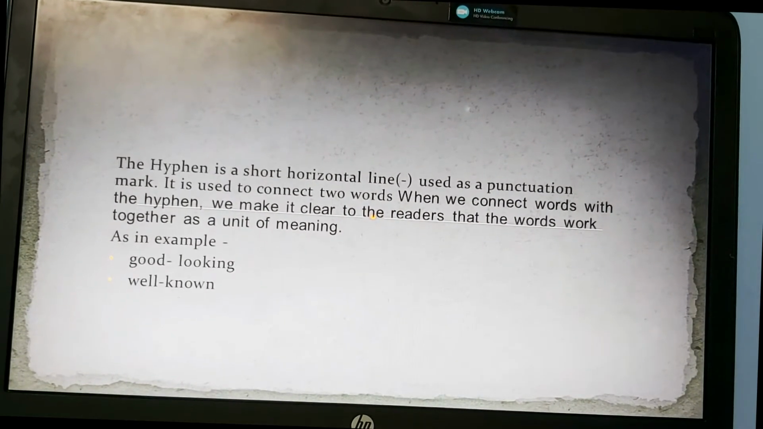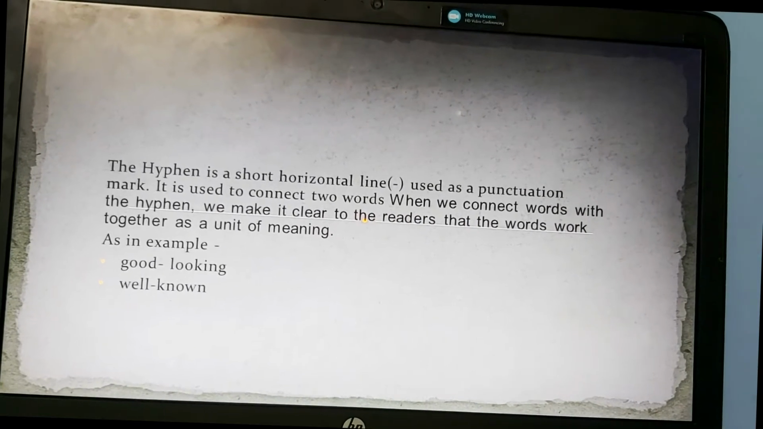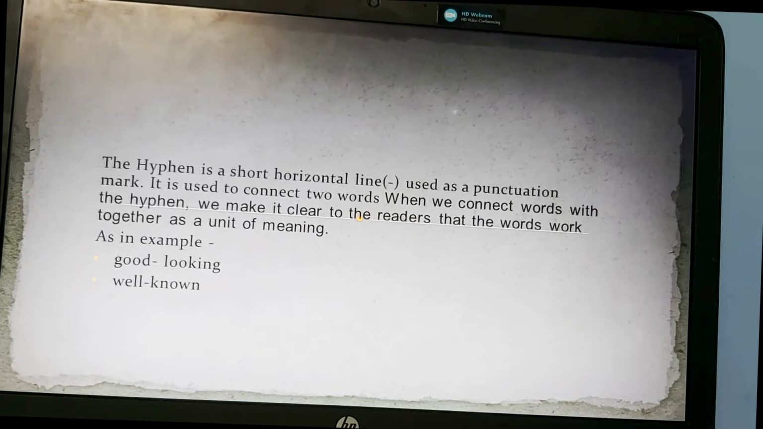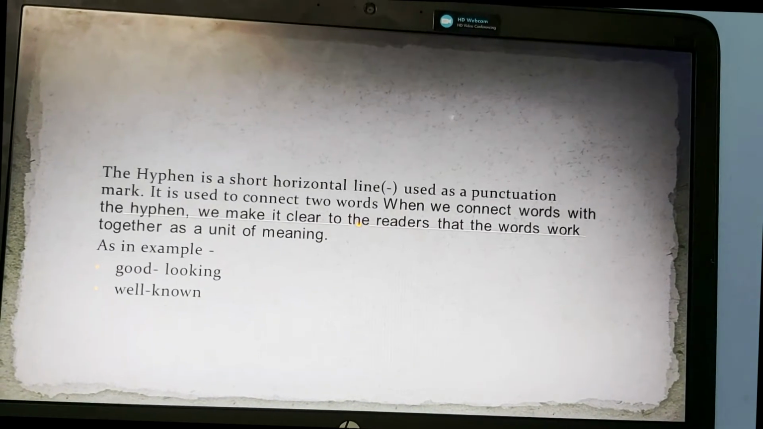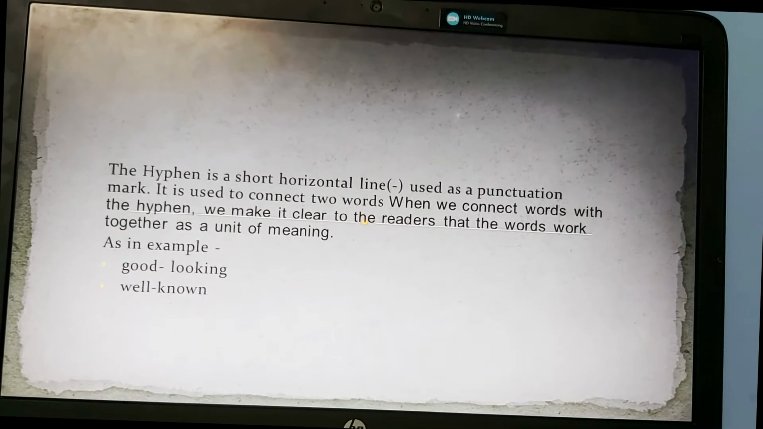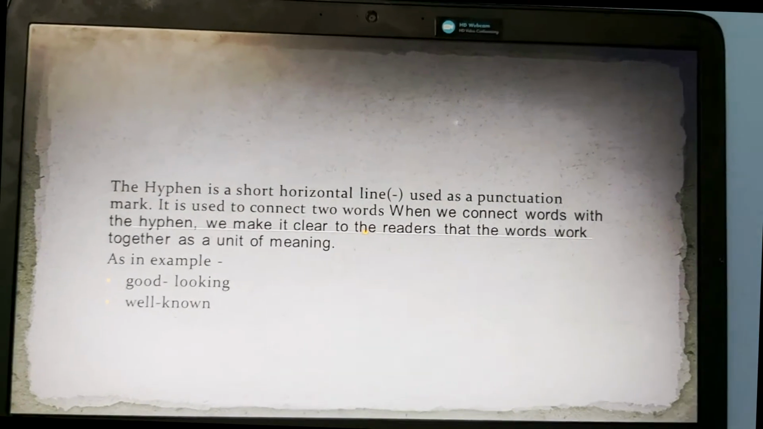Next we have well-known. Well is a different word and known is a different word. Both of them have their own meanings, but if joined with a hyphen, it becomes a single meaning. Well-known becomes famous. Yes, he's a famous singer or he's a well-known singer.